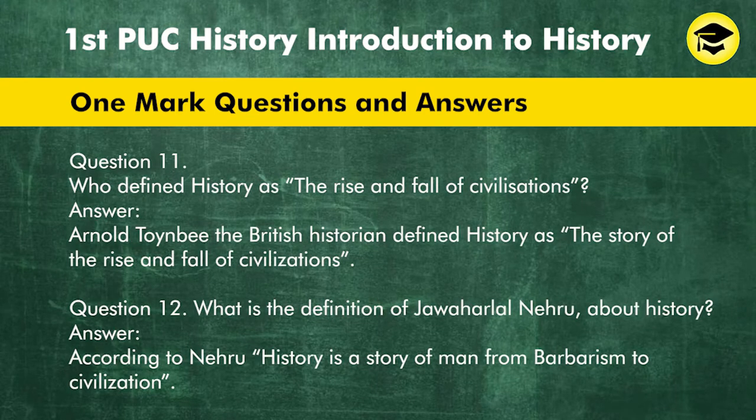Question 11. Who defined history as the rise and fall of civilizations? Answer. Arnold Toynbee, the British historian, defined history as the story of the rise and fall of civilizations. Question 12. What is the definition of Jawaharlal Nehru about history? Answer. According to Nehru, history is a story of man from barbarism to civilization.